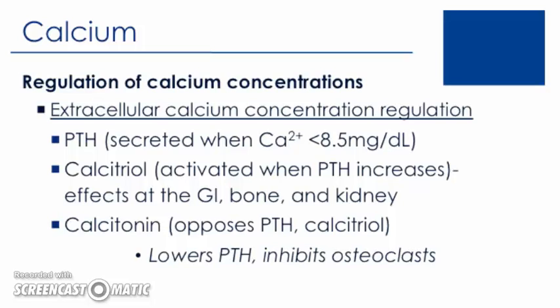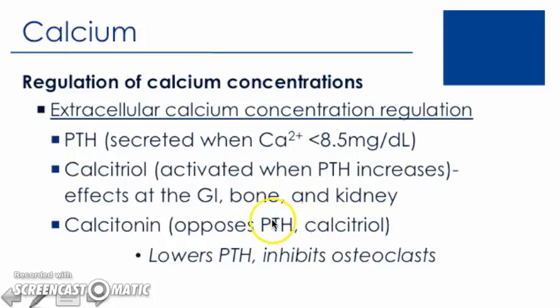So there are three key compounds involved in regulating serum calcium levels and maintaining calcium between about 8.5 to 10 milligrams per deciliter. We see here PTH, or parathyroid hormone. We see another hormone called calcitonin, which opposes PTH. And then we see calcitriol, which we said before was active vitamin D. PTH and calcitriol will work together in increasing serum calcium levels if it dips below the low end of the range, below 8.5 milligrams per deciliter.